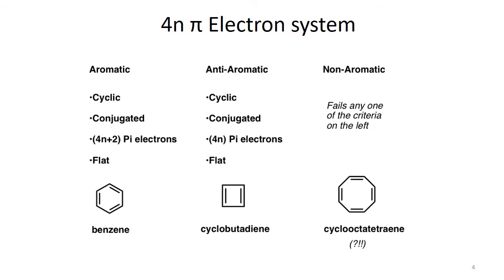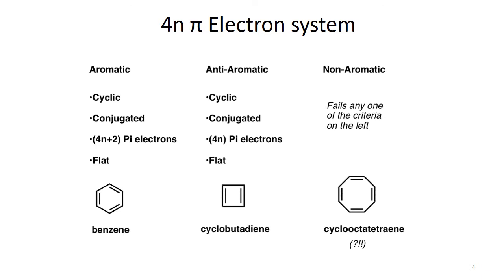Here is a comparison of three types of systems. They can be aromatic, anti-aromatic, or non-aromatic. Which kind of system is called aromatic? Normally 4n plus 2 pi electrons. If n is 0, there shall be 2 electrons, and these 2 electrons should be pi electrons. If n is 1, then there shall be 6 electrons, and if n is 2, then there shall be 10 electrons, and so on. So starting from 2, 6 and 10, and so on.